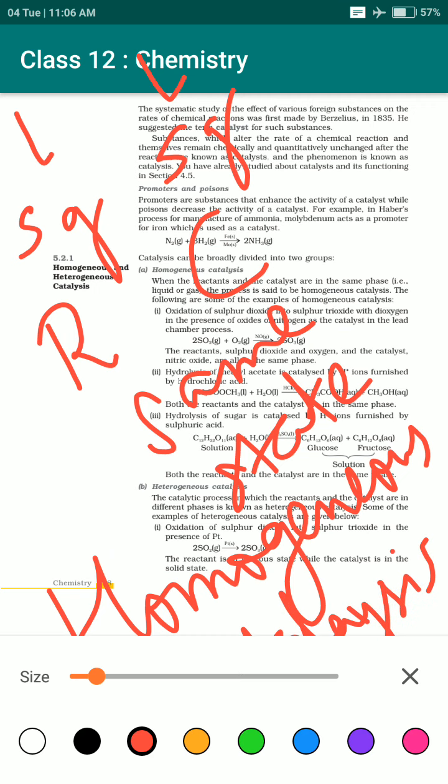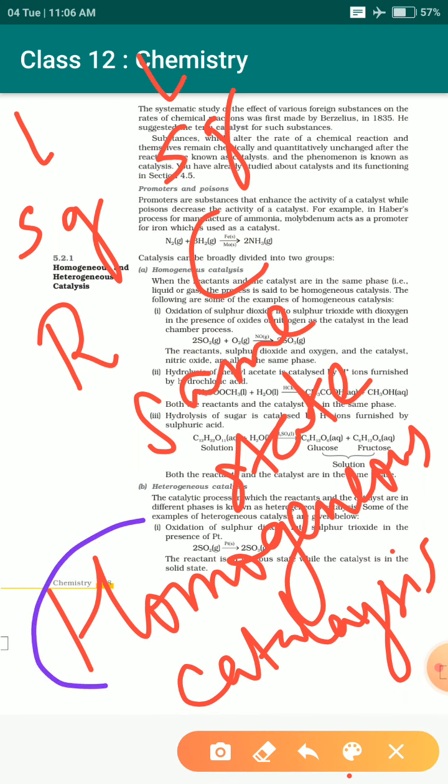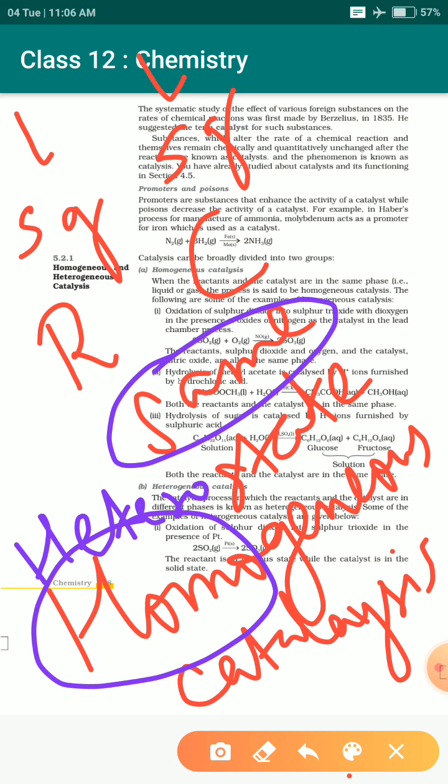So definitely heterogeneous catalysis will be quite different. Heterogeneous catalysis means reactant and catalyst will be in different states of matter. If the reactant is solid, the catalyst must not be solid. If the reactant is liquid, the catalyst must not be liquid, it must be in any other state of matter. If the reactant is gas, the catalyst must not be in that particular state of matter. So that is heterogeneous catalysis.